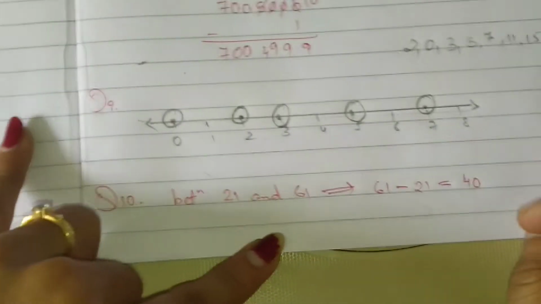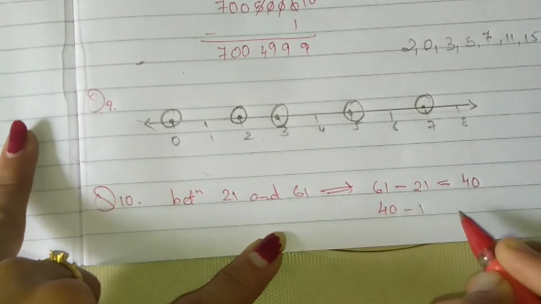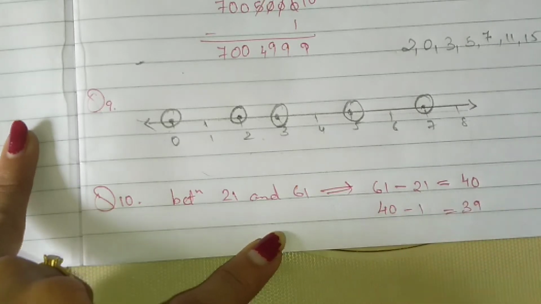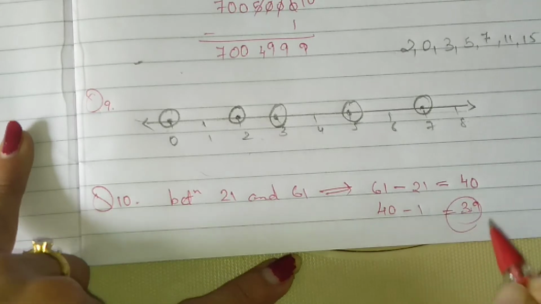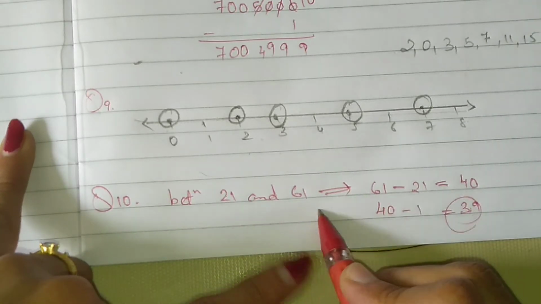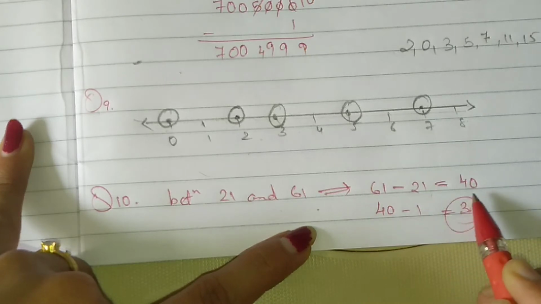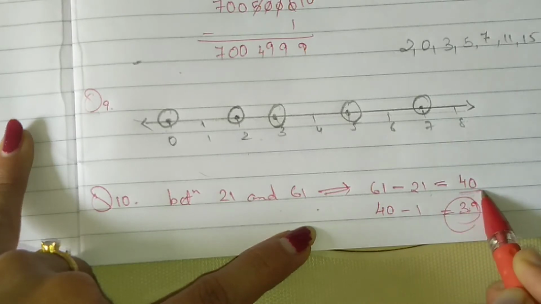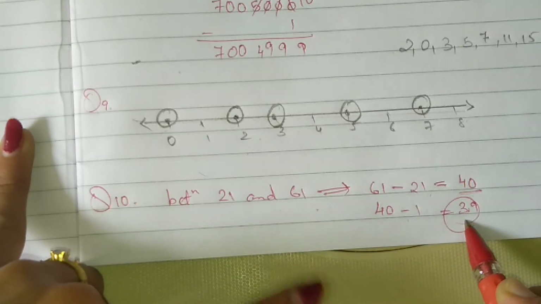Okay, now whichever number came, just minus 1 equal to 39. Okay, 39 is your answer. So how many whole numbers between 21 and 61 is just 61 minus 21 equal to 40, and whichever answer comes, just minus 1 with that, and you got the answer, which is 39.